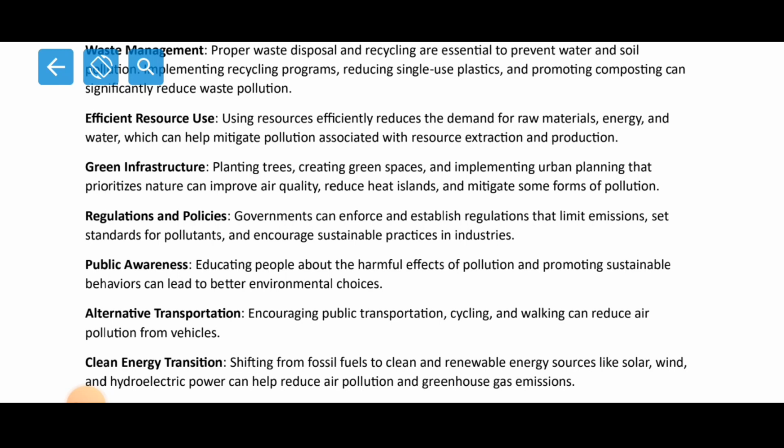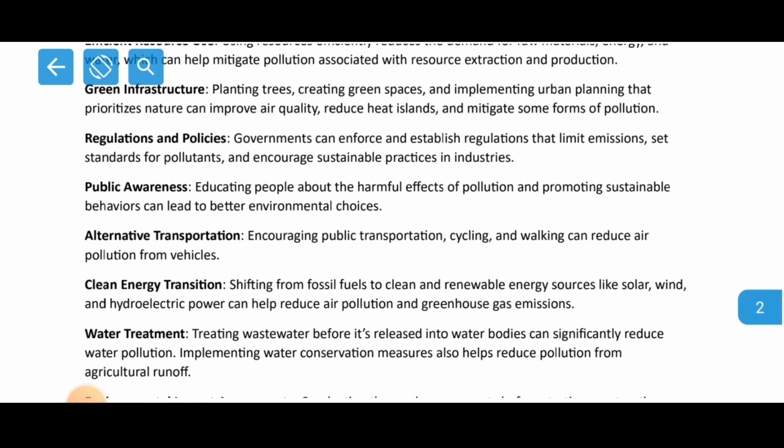So what we should do is that we should not wait for World Environment Day, but we should plant trees whenever it is possible. And if you cannot plant trees throughout the year, at least plant one tree on your birthday. Right now, regulations and policies.